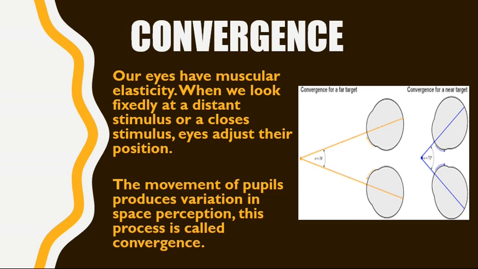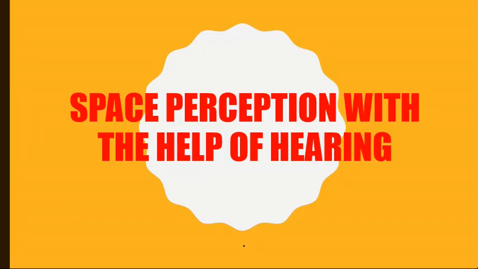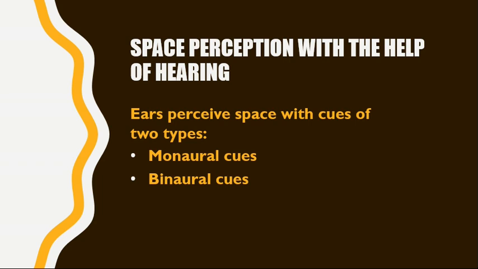So these were the monocular and binocular cues of space perception with the help of vision. Now we are going to read space perception with the help of hearing. Space perception can also be held through sound.